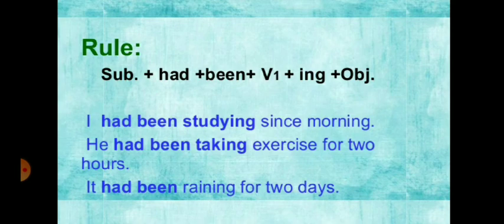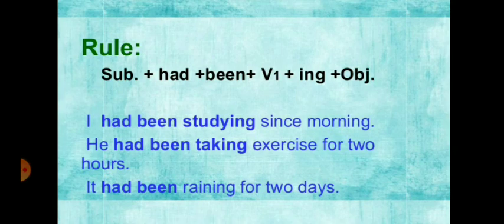In the first sentence, my dear student, you can see there is point of time, morning. That is why since is used with morning. In the second sentence, 2 hours denotes the period of time, that means duration, that is why for is used in the second sentence. In the third sentence, for 2 days is also a period of time or duration, that is why for is used with 2 days.